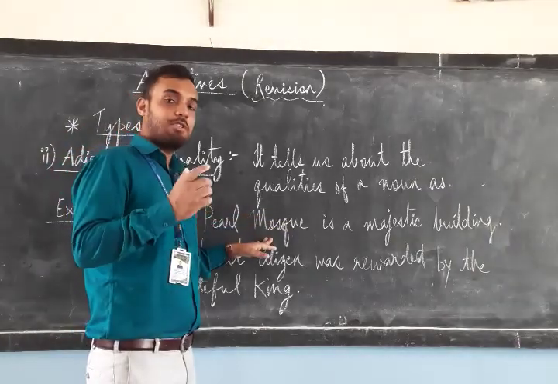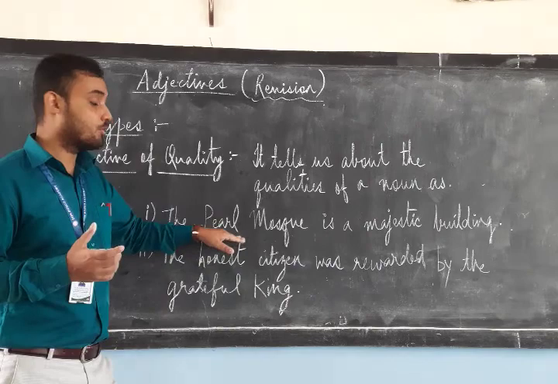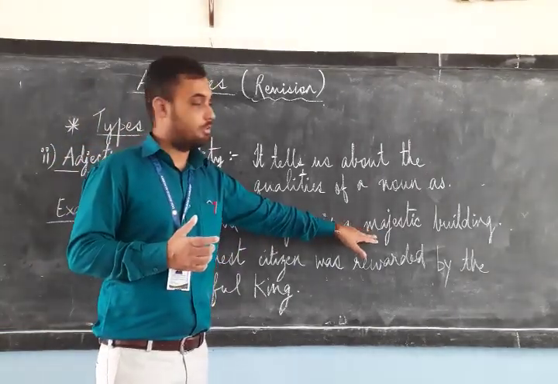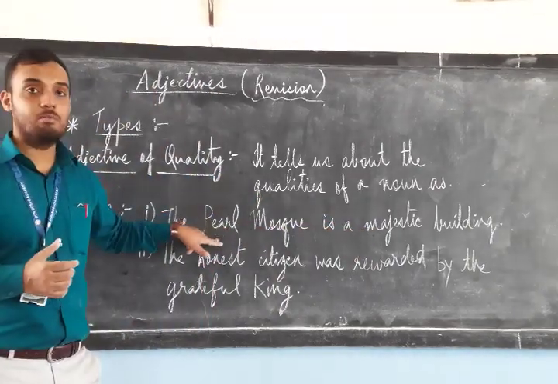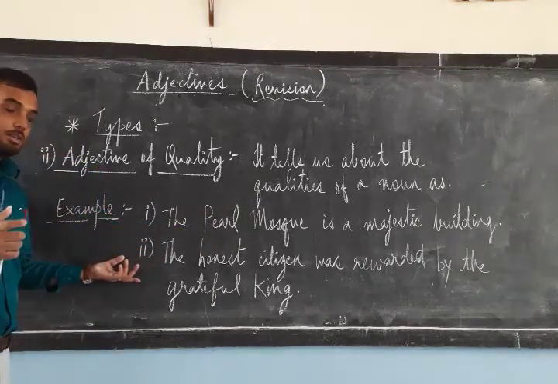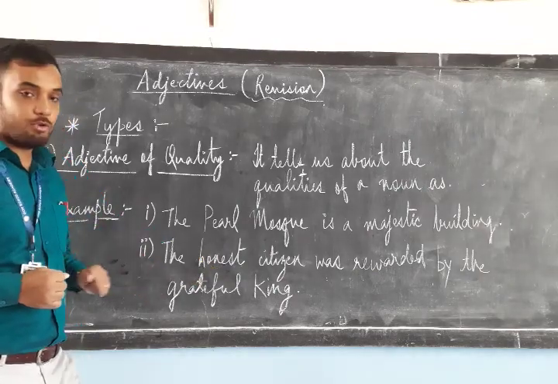And which term in this sentence is telling us about the quality of the Pearl Mosque? The word is majestic. The word majestic over here is describing the building, the Pearl Mosque. Take another example. The honest citizen was rewarded by the grateful king.